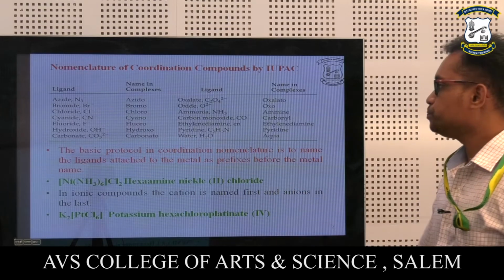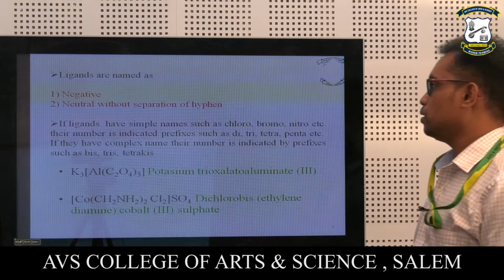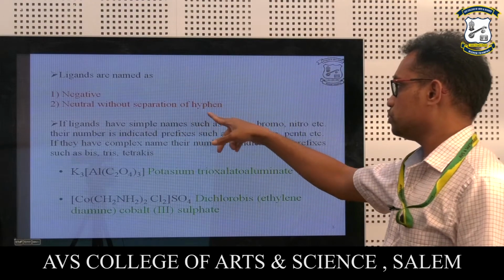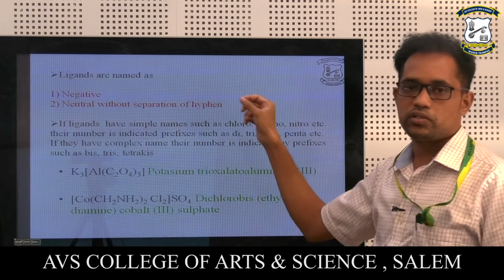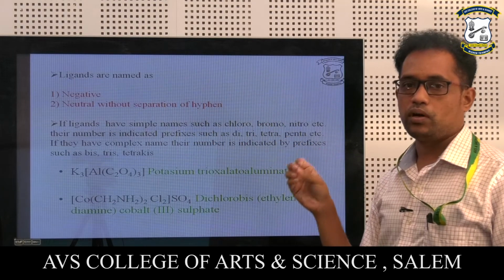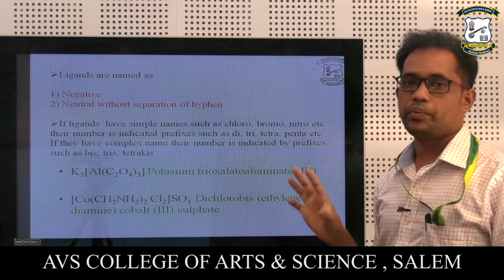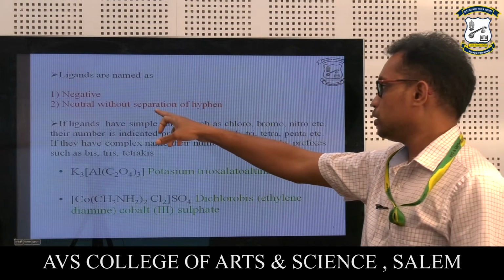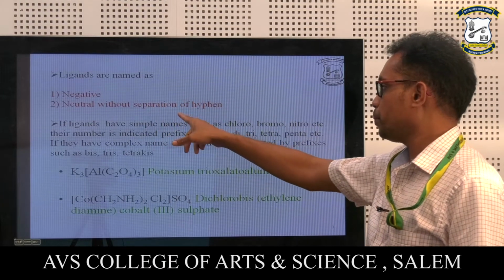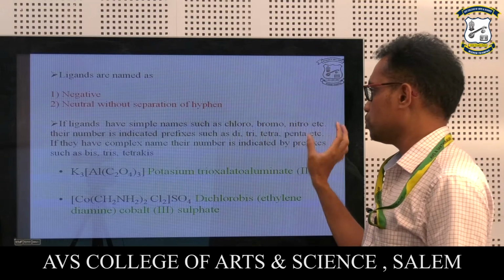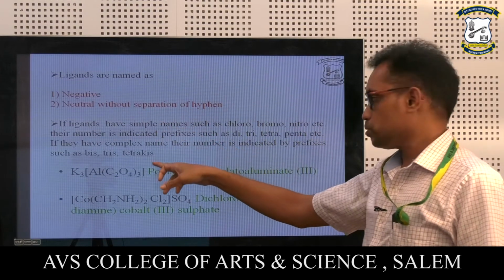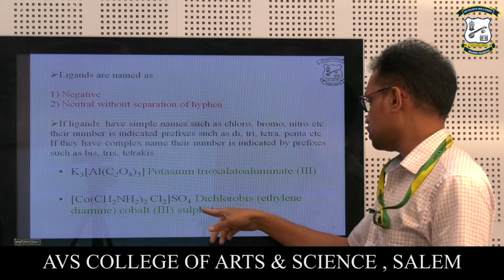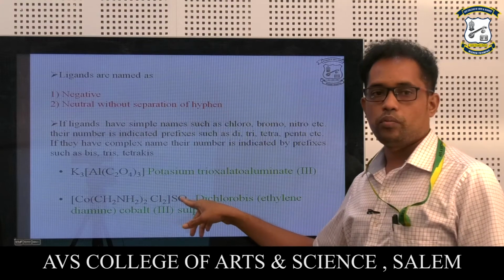the ionic compounds. So ligands are named first the negative ones, then the neutral ones, without separation by hyphen. Why have they mentioned this, without separation by hyphen? The hyphen, full stop, comma, whatever marks, should not be included while naming the complexes or ionic compounds in coordination chemistry. That is what they are implying here. We should not use any hyphen or full stop. So this is the example: potassium trioxalatoaluminate(III) complex, and this is the dichlorobis(ethylenediamine)cobalt(II) sulfate complex.